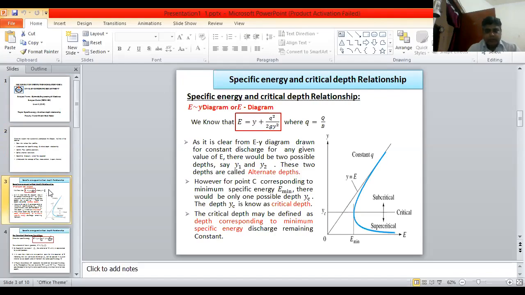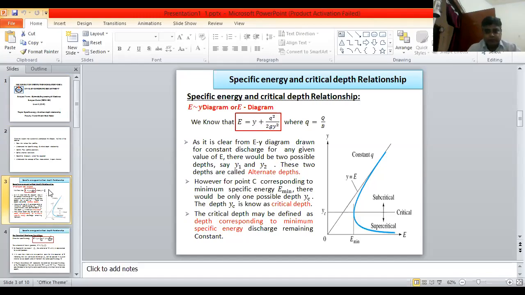When y is equal to E, this line is a 45-degree line. This is also known as the asymptote because the curve approaches it.